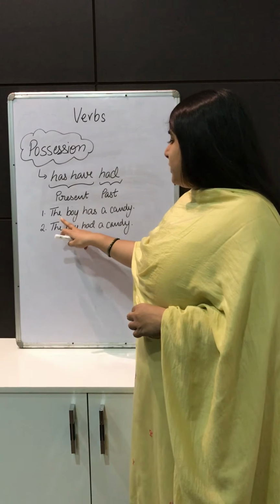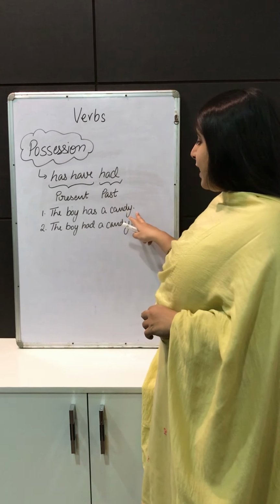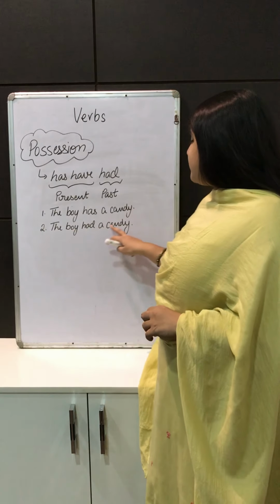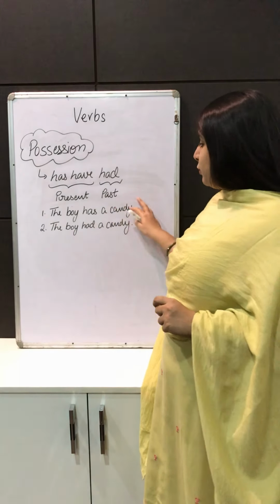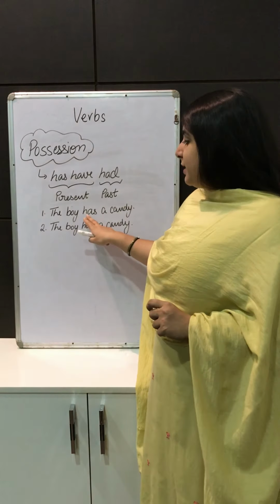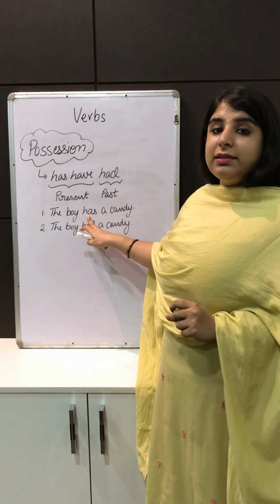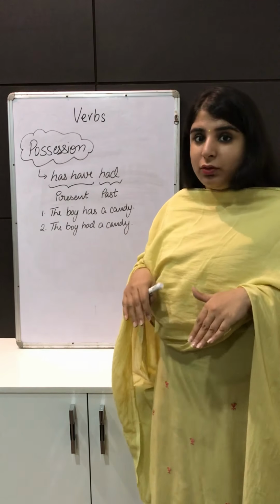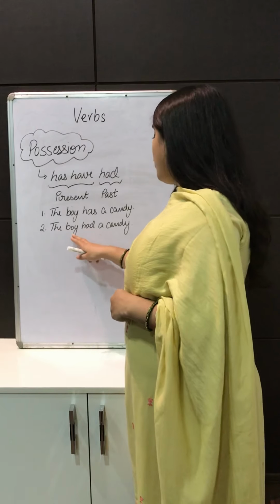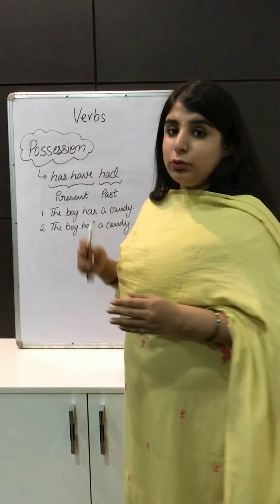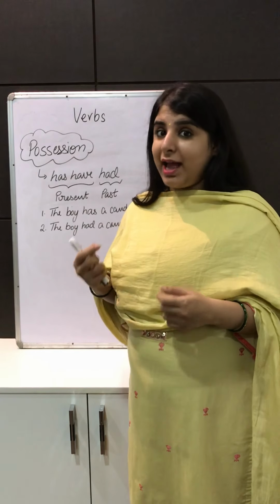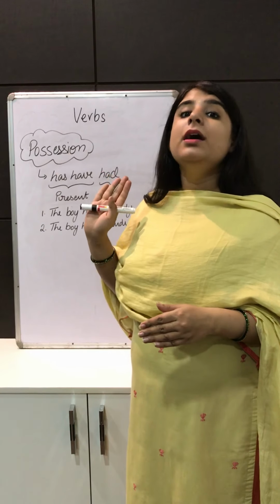So here are two examples. The boy has a candy and the boy had a candy. Now the difference between both of them is that this sentence tells us that the boy has a candy right now. And the boy had a candy denotes that the boy had a candy sometime back in the past.